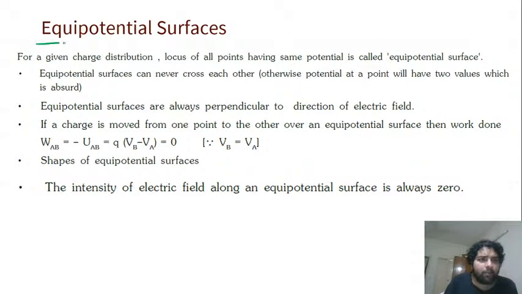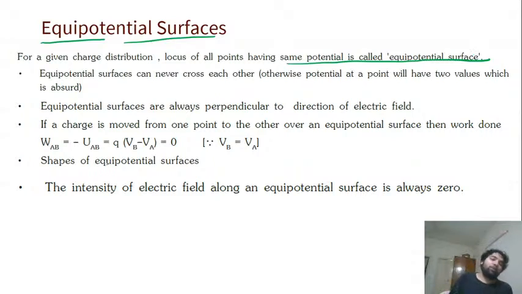So that is the next topic we'll be analyzing before we go to the next one. Equipotential surfaces: for a given charge distribution, the locus of all points having the same potential is called equipotential. All points which have the same potential. Like, I will give you an example.